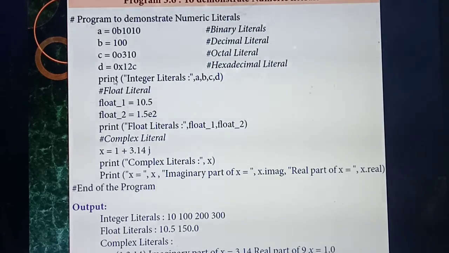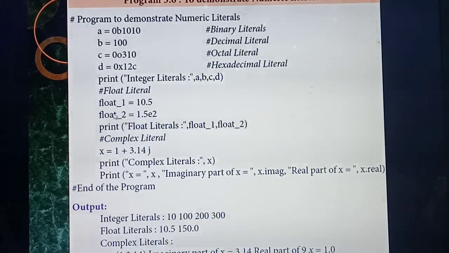Okay. Next you are going to print all the literals, integer literals. You are going to print in which form, students? Integer format, that's the normal number format. Binary number, decimal number, all the things you are going to print in which format, students? Integer format. So what are the variables? A, B, C and D. These four variables you are going to print in integer format. Okay, students, integer means normal numbers: 1, 2, 3, 100, like that.